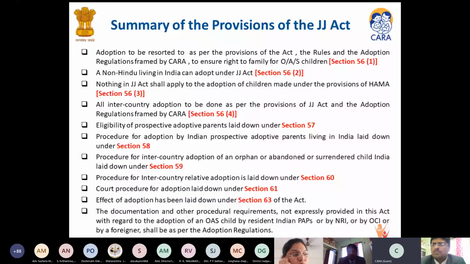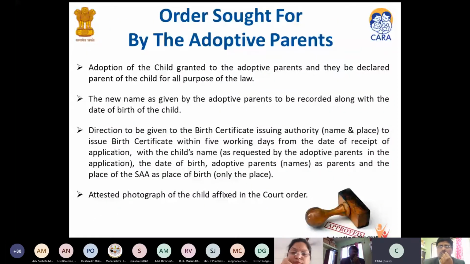The documentation and other procedural requirements not expressly provided in this Act with regard to the adoption of a resident Indian, or by an NRI or by a USA resident or foreigner, shall be as per the adoption regulations framed by the authority. Orders sought by the adoptive parents: the adoption of the child is granted to the adoptive parents, who are declared the parents of the child. This is the effect of section 63. Section 63 talks about the effect of adoption.